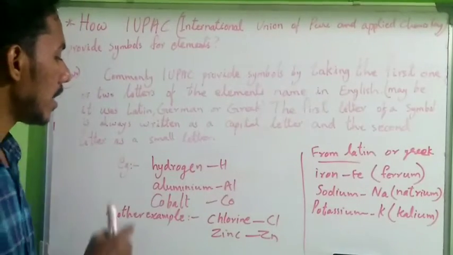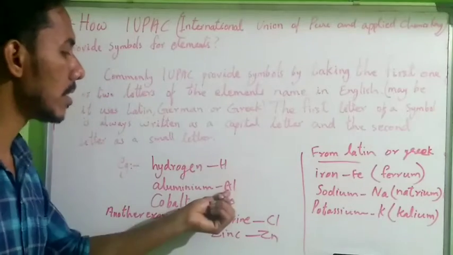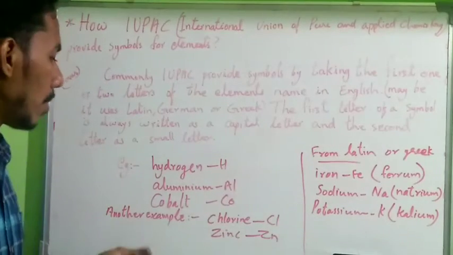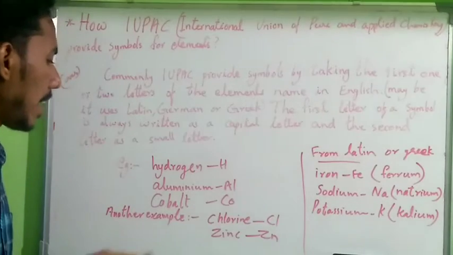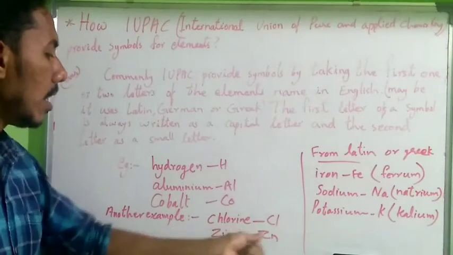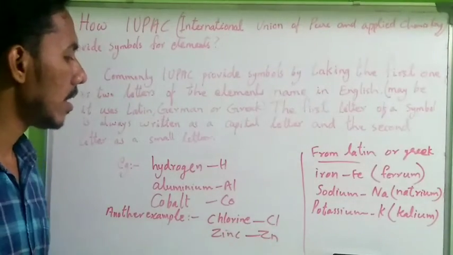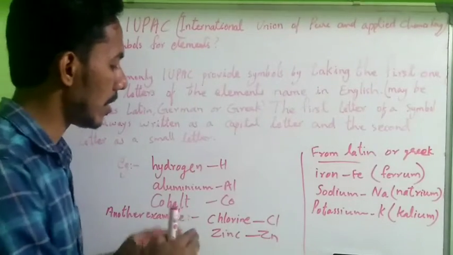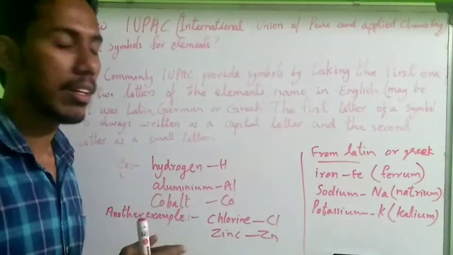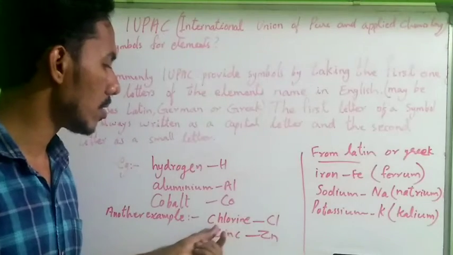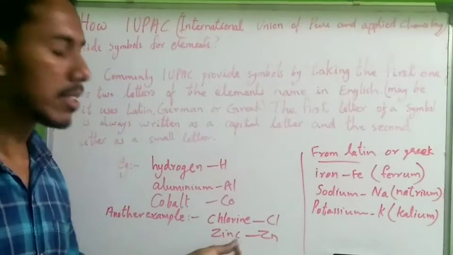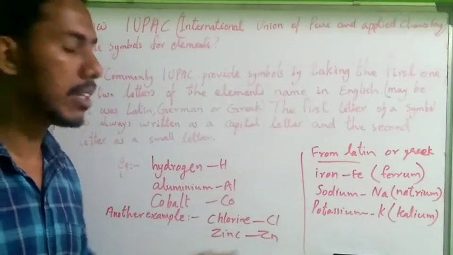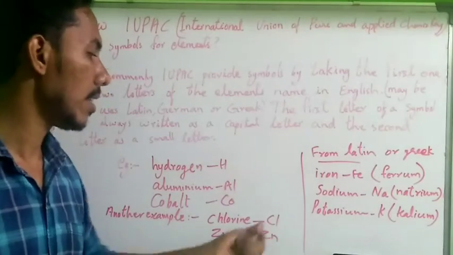Then aluminium takes the first two letters, one in capital, then small. Cobalt, one in capital, then small. Another example, chlorine, Cl, and zinc, Zn. It is another way: the pronounced letter. In chlor, the second letter is L; in zinc, the second pronounced letter is N. So IUPAC takes this N for zinc and L for chlorine.